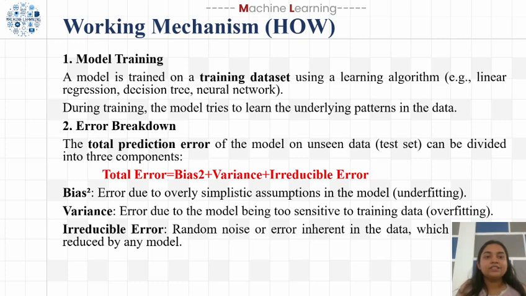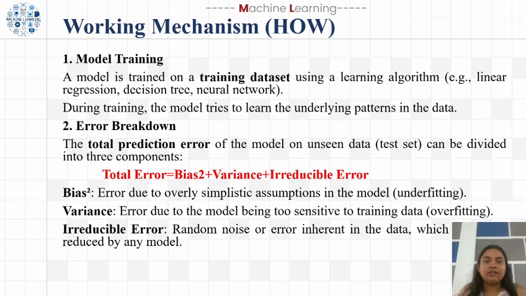Now let's look at how the bias and variance trade-off works in practice. First step is model training. When we train a model on a data set using algorithms like linear regression, decision trees, or neural networks, the model tries to learn patterns from the data. The second step is error breakdown. The total error on the unseen test data can be broken into three parts: bias squared, variance, and irreducible error.